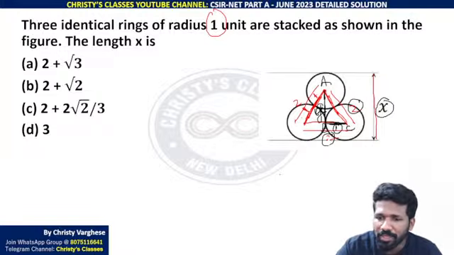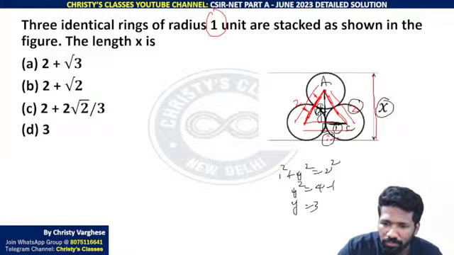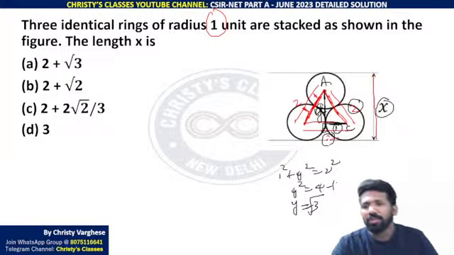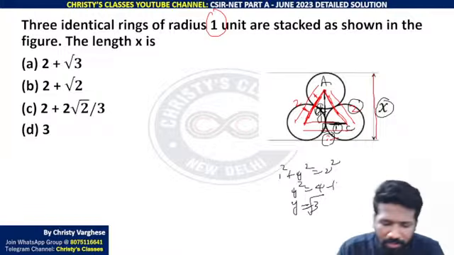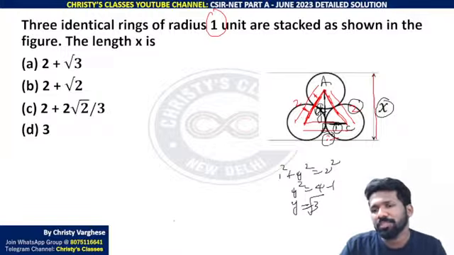So Pythagoras theorem use किया तो 1 square plus y square is equal to 2 square. That is, y square is equal to 4 minus 1, which is 3. So y is equal to root 3. Why root 3, इतना clear है? How is y root 3? I am going to erase, please respond. Why root 3, this much is clear or not?